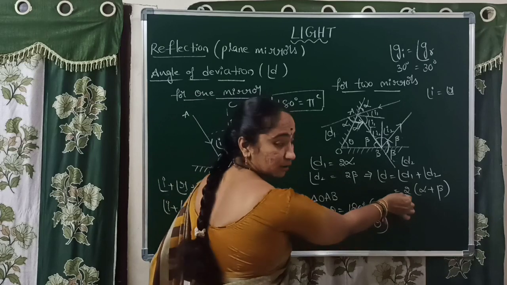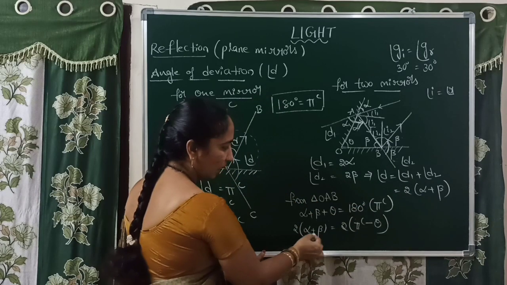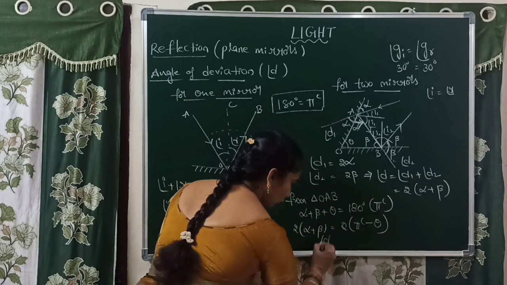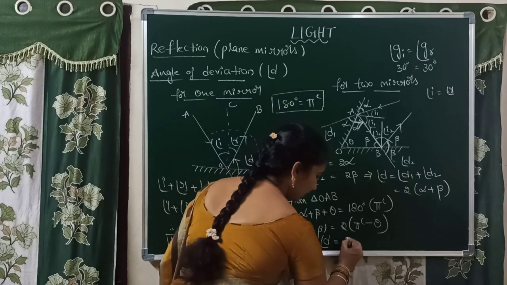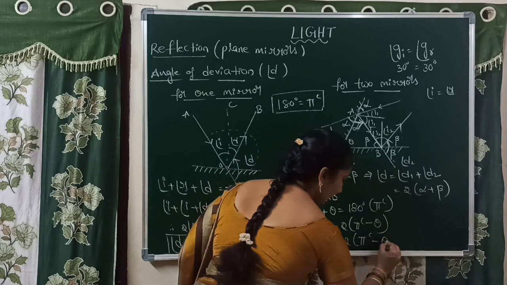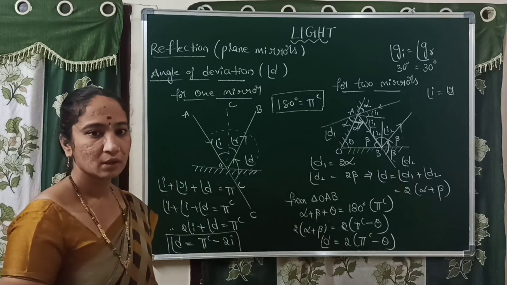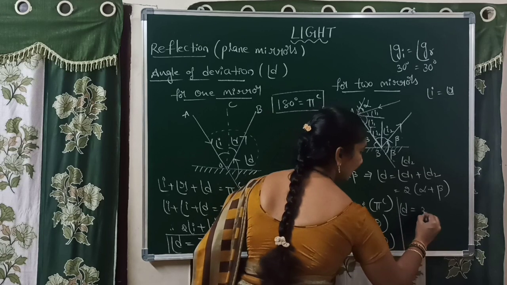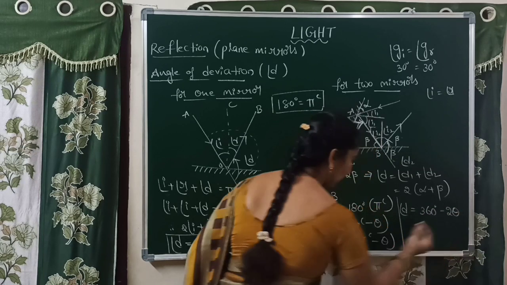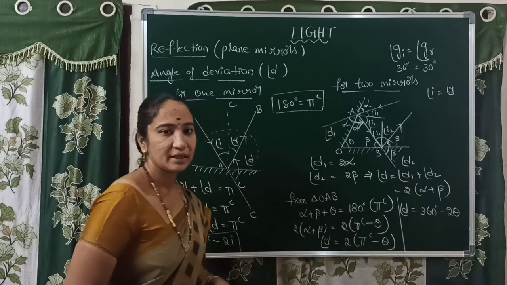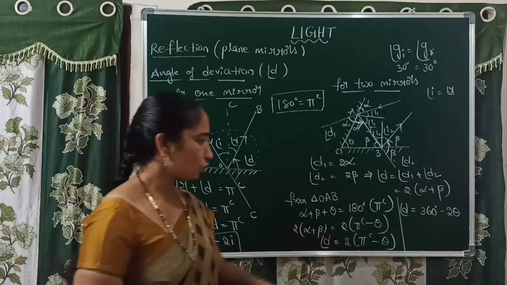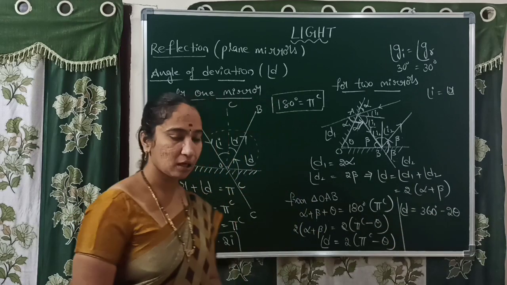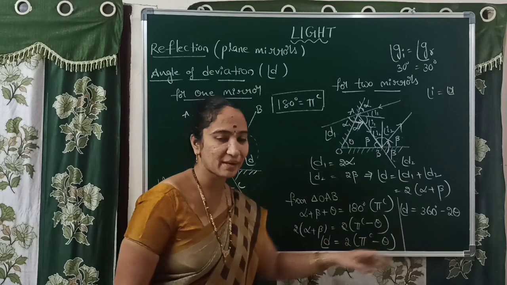Just now you already proved 2 into alpha plus beta. What does 2 into alpha plus beta represent? Total deviation. That means the total deviation D is equal to 2 into pi radians minus theta. What is the value of pi radians? The angle of deviation is equal to 360 degrees minus 2 theta if it is multiplied by 2, A of B minus C, AB minus AC. So how to calculate the angle of deviation for two mirrors? 360 degrees minus 2 theta, or 2 of pi radians minus theta.